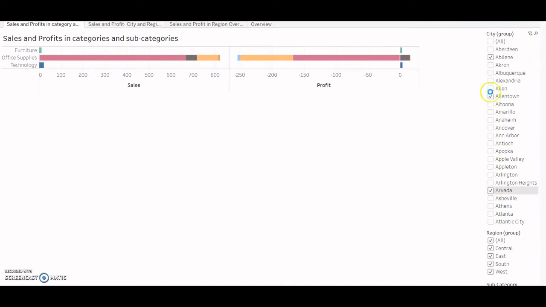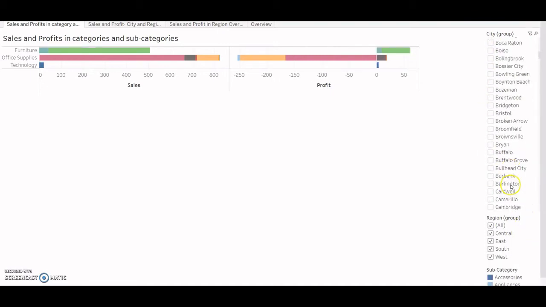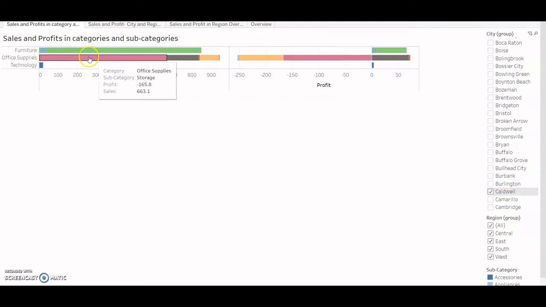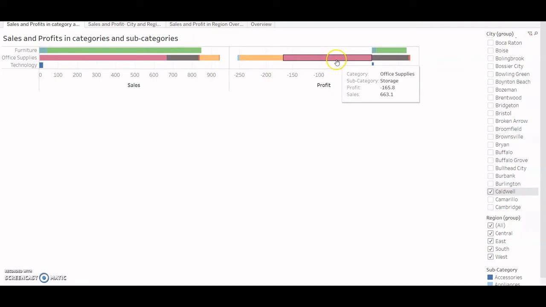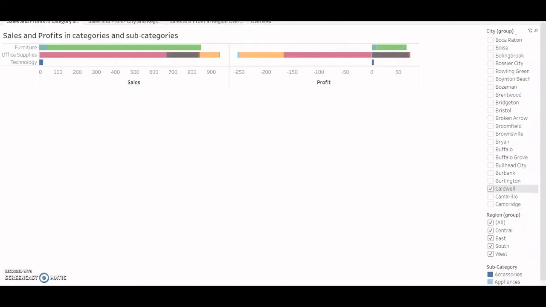So if I select these maybe four cities, then my profit and sales plot would look somewhat like this. These are my sales and profits and the color coding for these.